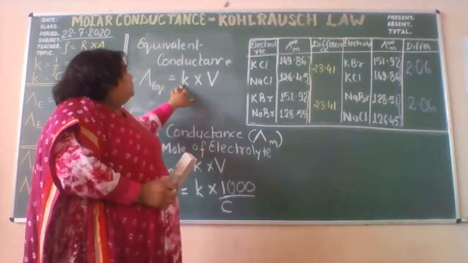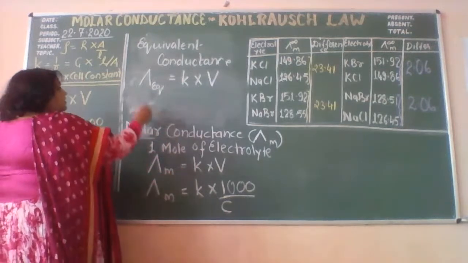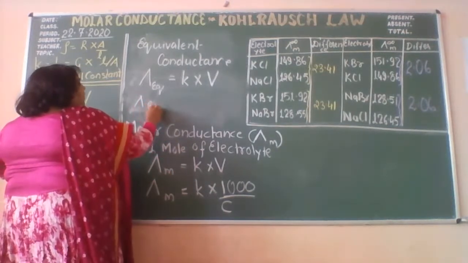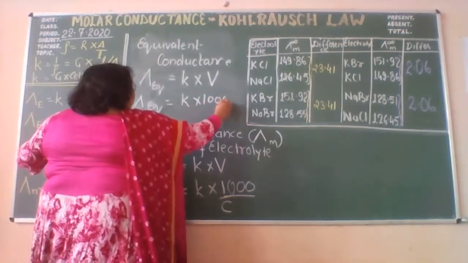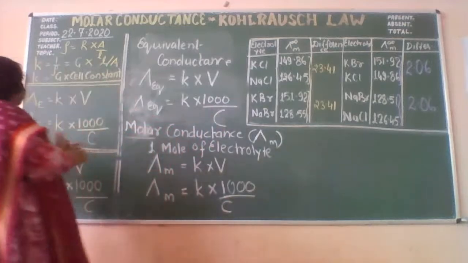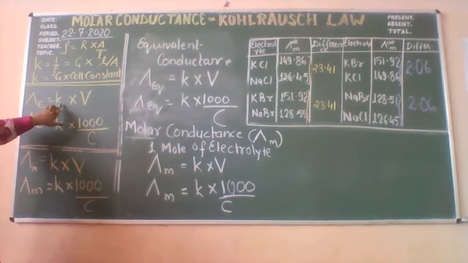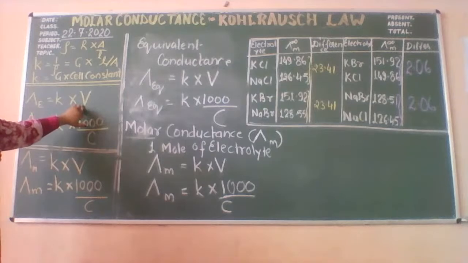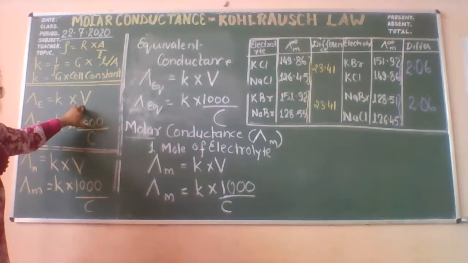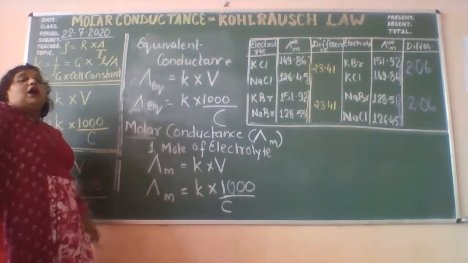The equivalent conductance will be K into V. And similarly, as I have done for this, you can write again equivalent is equal to K into 1000 upon C, that you can see here, right? This is the part. The equivalent conductance is equal to K into V. K is the conductivity, V is the volume that contains 1 gram equivalent. Please note it down.